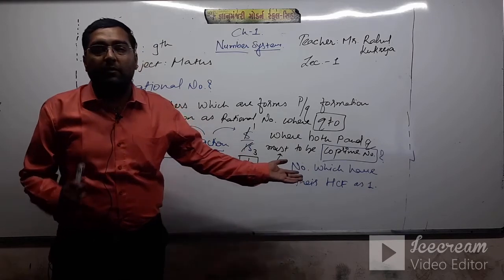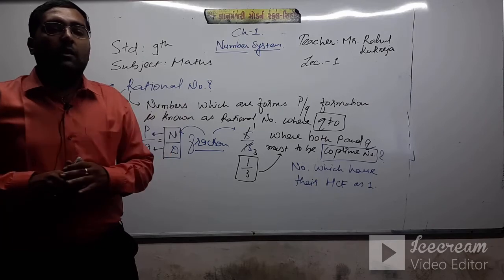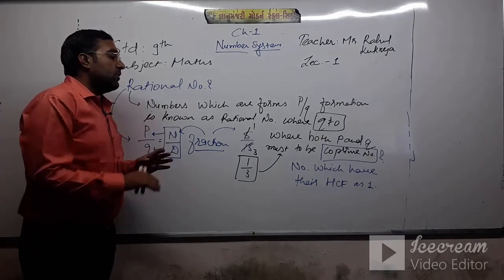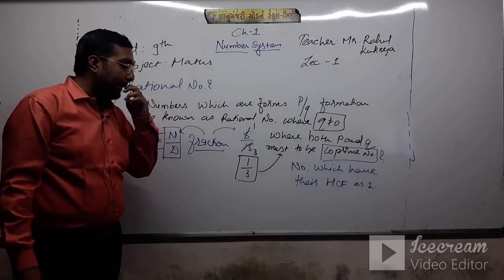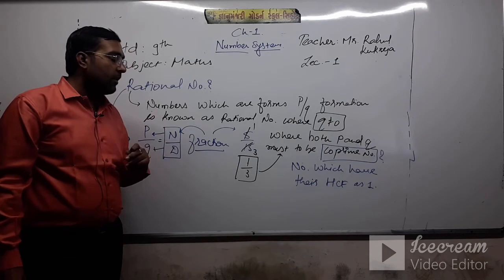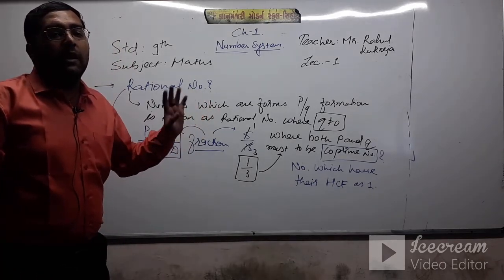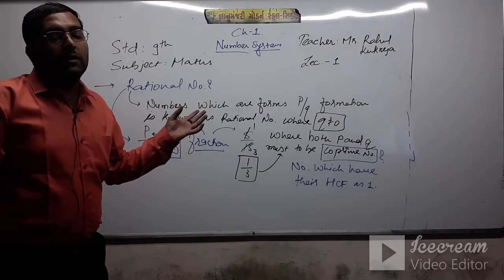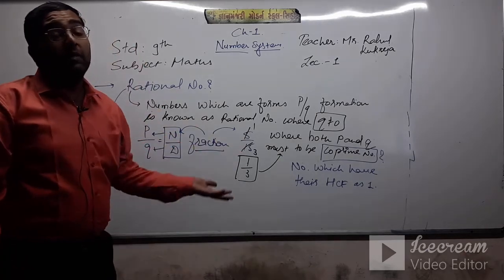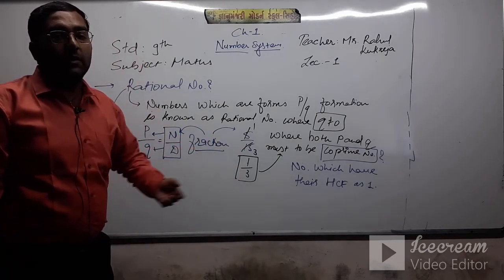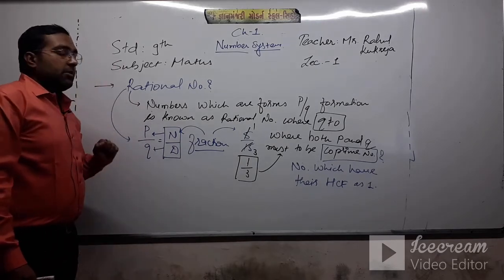If you don't know, first learn about it and then come here, then you will understand all these things very well. Clear? We saw HCF in earlier classes, standard 6, 7 or 8. The full form of HCF is highest common factor. So now we have seen what a rational number is.